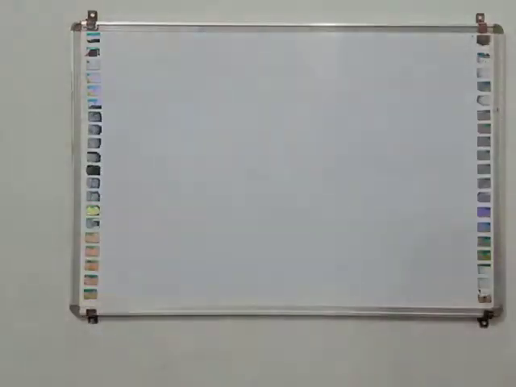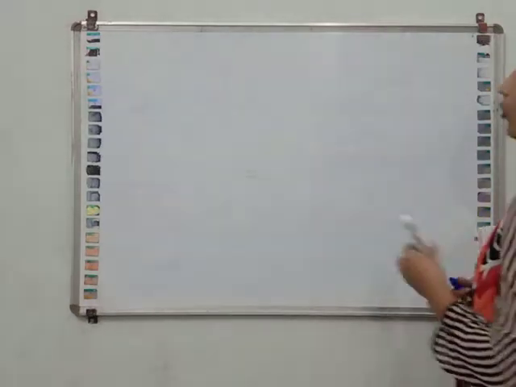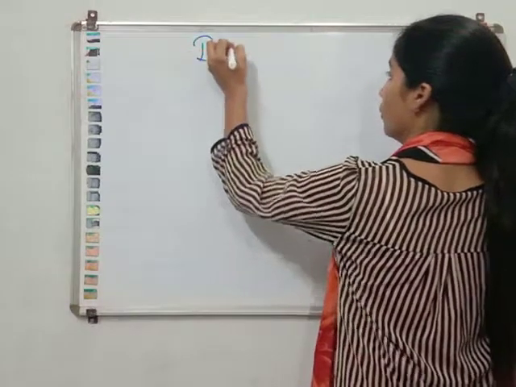Interrogatives are the question sentences. Interrogatives are the question sentences. And how can we change interrogative sentences into negative? Certain examples are there. First of all, read this example, then I will explain to you.